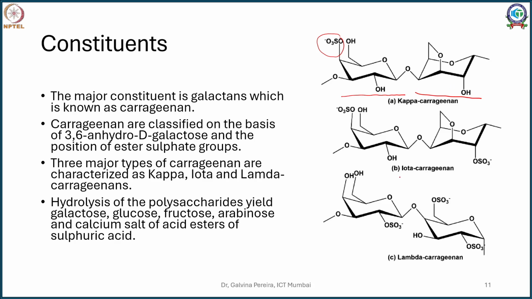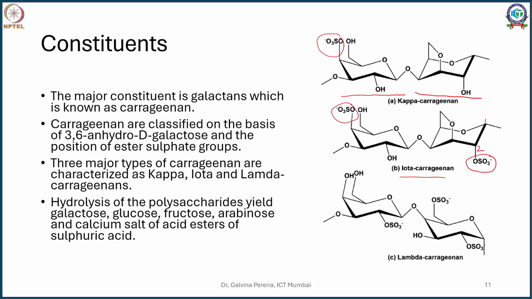But if you see iota carrageenan, there is one sulfate attached to your D-galactose, and if you see your anhydro-D-galactose, that is especially your 3,6-anhydrogalactose, you can see at carbon number 2, this is 1, this is 2, you will see one more sulfate derivative.